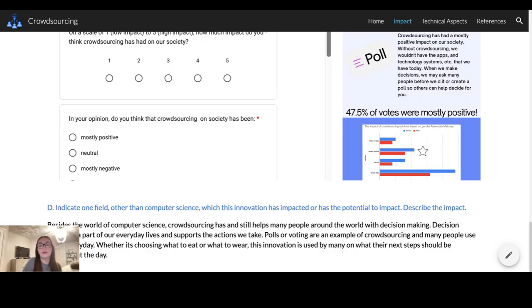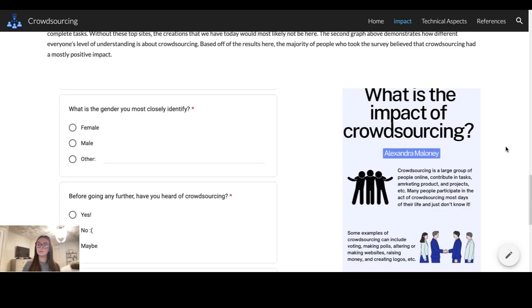Polls help us with decision making, and obviously, we use decision making every single day to help us decide what next step to take. So without crowdsourcing, I don't know what we would really truly do. But that's what I put down here. Let's scroll up.